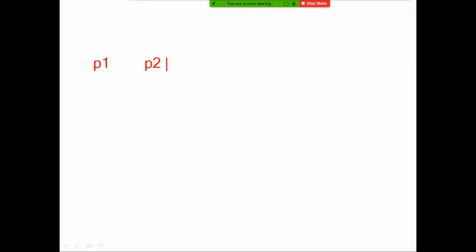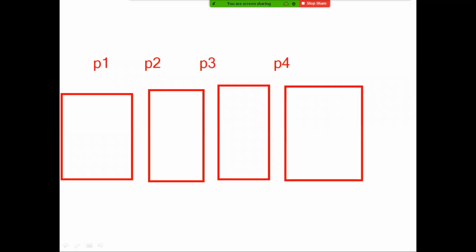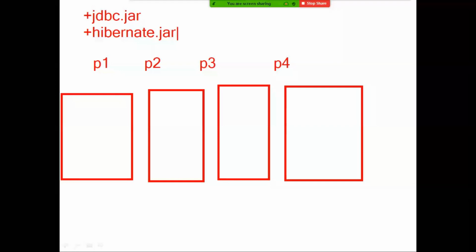I am developing a project. This is project 1, project 2, project 3, and project 4. Whenever you create any project in your machine, a separate folder is created for each and every particular project. And now I want to use some jar files like JDBC jar, some Hibernate jar, some JPA jars, a lot of jar files. These all are different jar files.